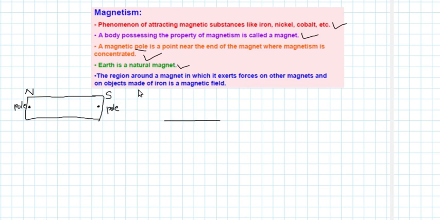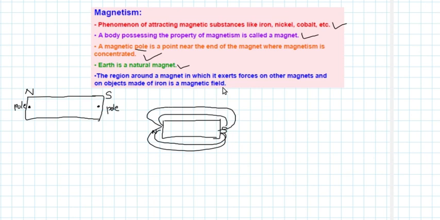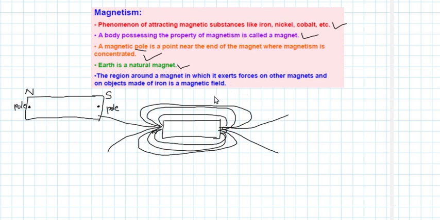Then what is a magnetic field? A magnetic field is the region around a bar magnet. As shown here, this is the region where the magnet exerts its force on other magnets or on objects made of iron. That is what is called a magnetic field.